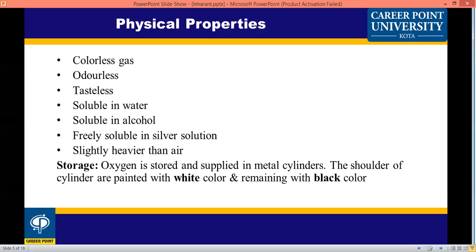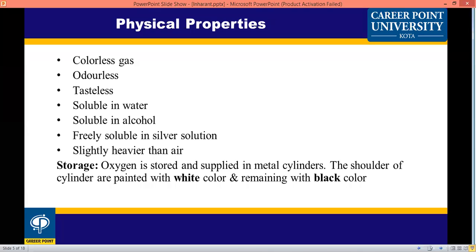Next is the physical property of oxygen. Everyone knows about oxygen. Oxygen is a gas. It is colorless, odorless and tasteless, slightly soluble in water, soluble in alcohol, and freely soluble in silver solution.